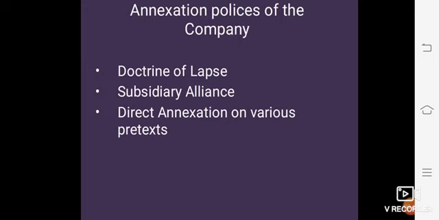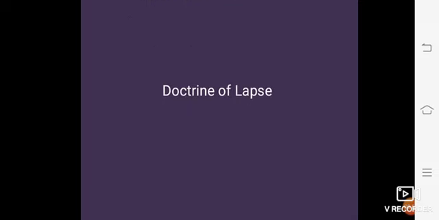Now, what is the meaning of the word pretext? It means the reason given in justification. Now we will learn about these one by one. First one, the doctrine of lapse.